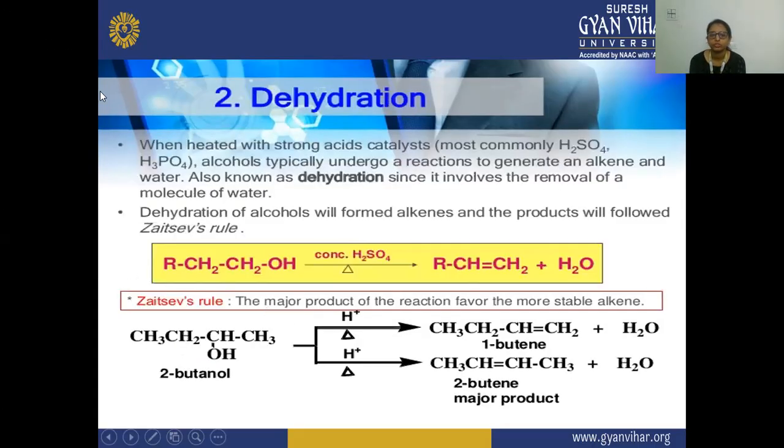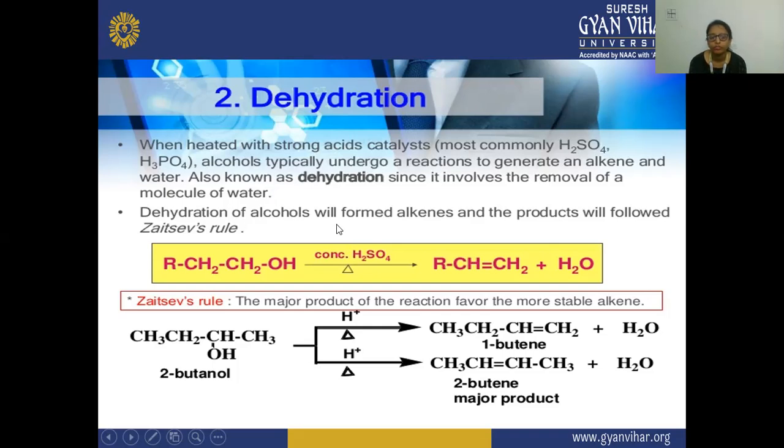Next is dehydration. We have also studied this dehydration process in the chemical reactions of alkenes, where it follows the Zaitsev rule. When heated with a strong acid catalyst, most commonly H2SO4 or phosphoric acid, the alcohol undergoes a reaction to generate an alkene and water. It is known as dehydration since it involves the removal of a molecule of water.